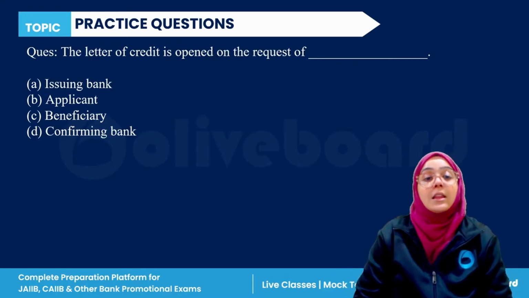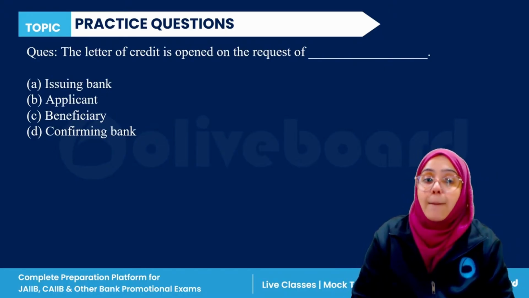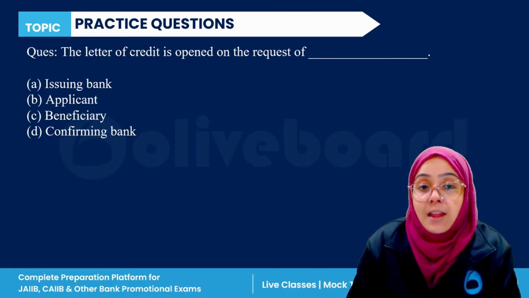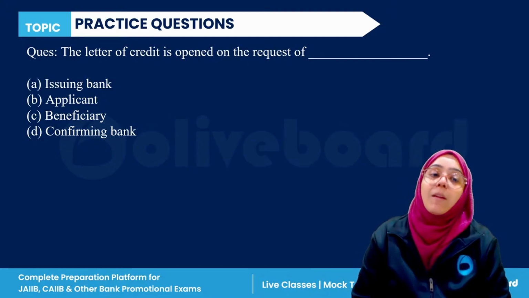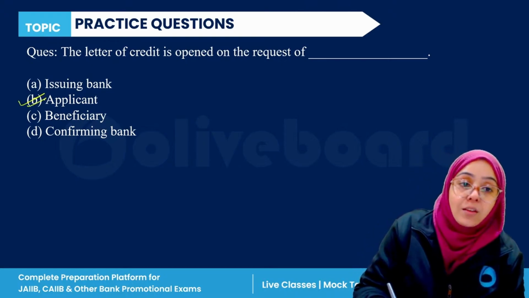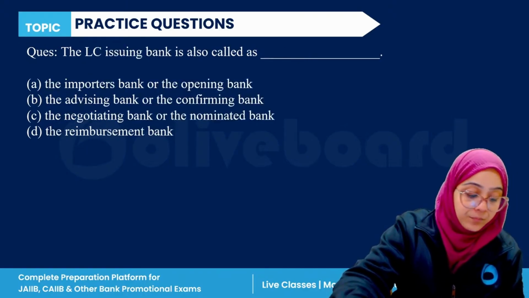Next question. The letter of credit is opened on the request of the issuing bank, applicant, beneficiary, or confirming bank. So the letter of credit is actually opened on the request of whom? Everyone, it is opened on the request of the applicant. B is the correct answer, right?